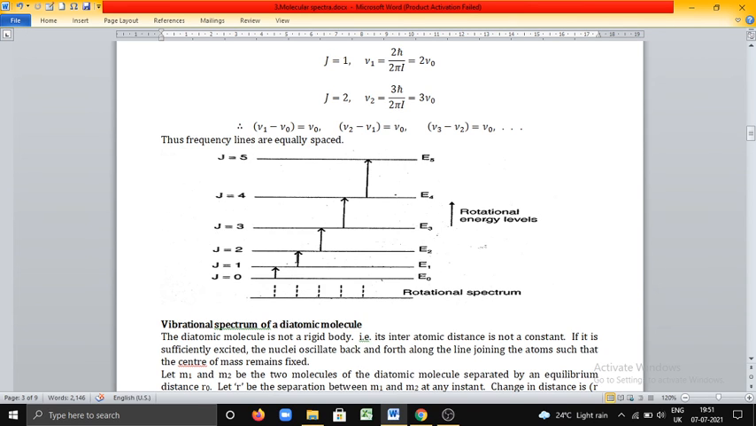The remaining ones, vibrational spectrum and rotational vibration spectrum, we can discuss in the next session.